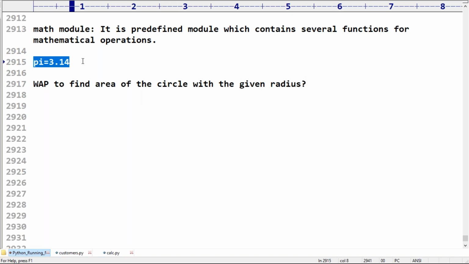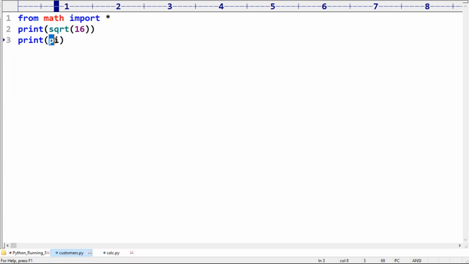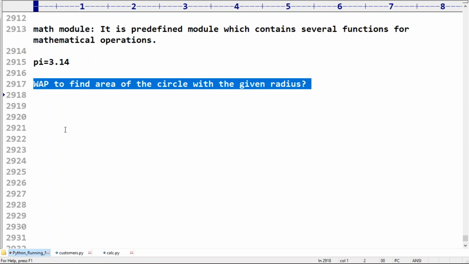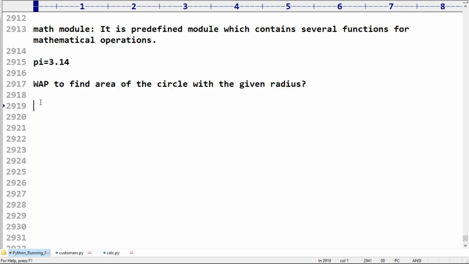Who is asking? Venkat Reddy. Getting that pi value is 3.14. It is a variable. That's why I can print it, just like a location or bank name. Here, write a program to find the area of the circle with a given radius. Now what do I have to take?